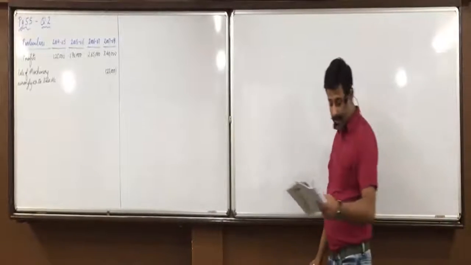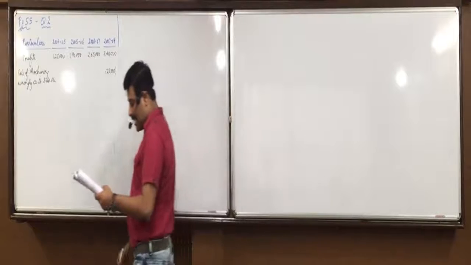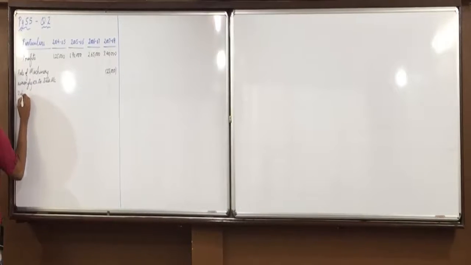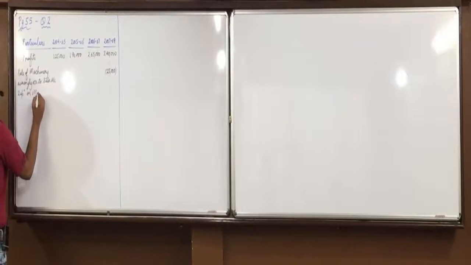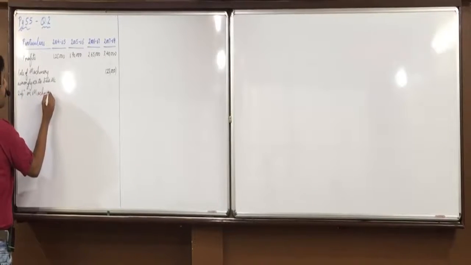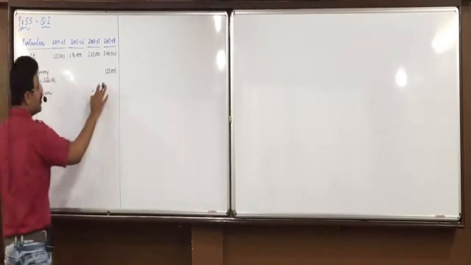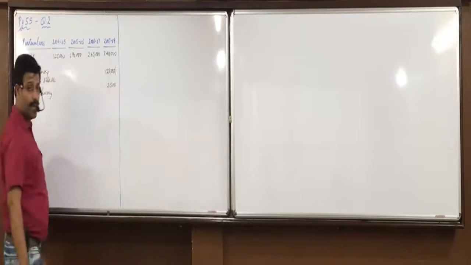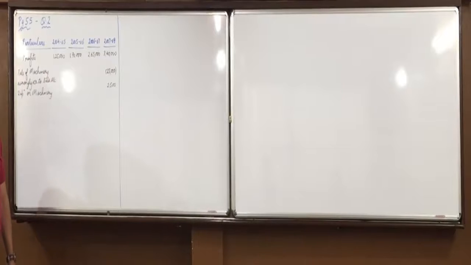Okay, further. Same adjustment, it's depreciation. What do we have to do? So depreciation on machinery. Since it is the last year, 25,000 at 10%, 2,500 we have to add in the last year. Otherwise, we would do it in the same as well as subsequent years. Then, closing stock is overvalued by 15,000.